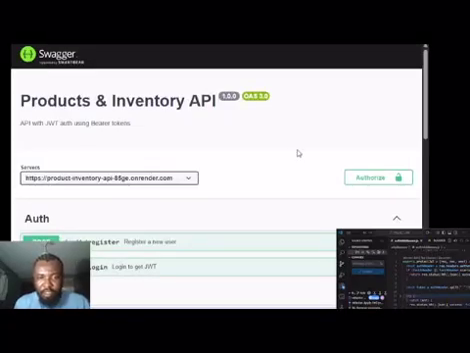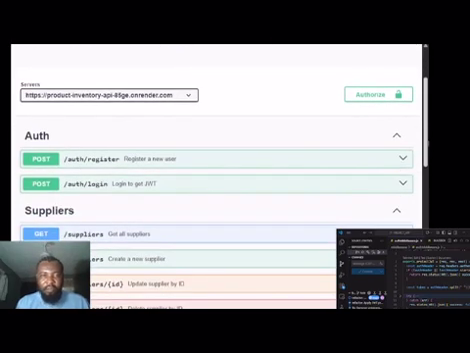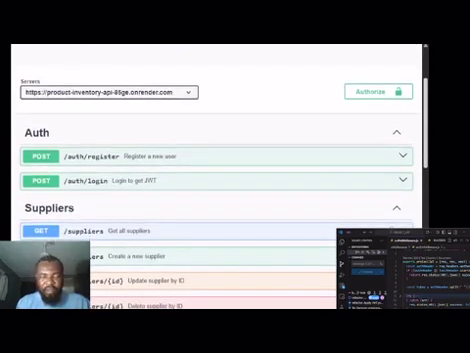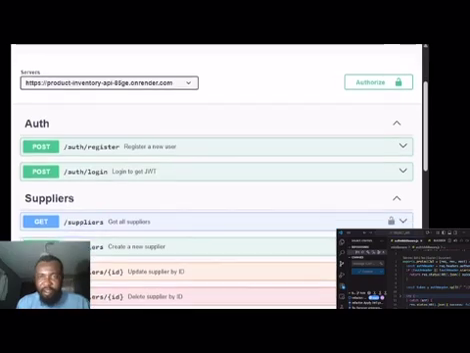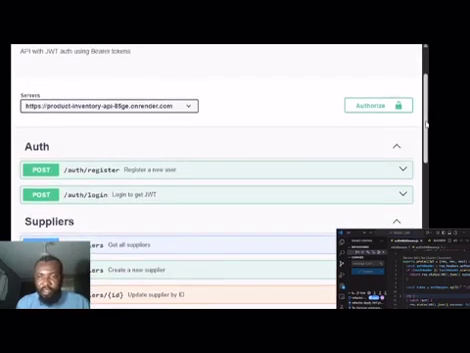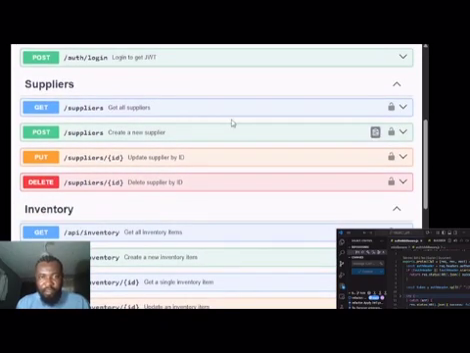Let's start one or two. This is my product inventory API render. Let's try to take some out. This is our get product.